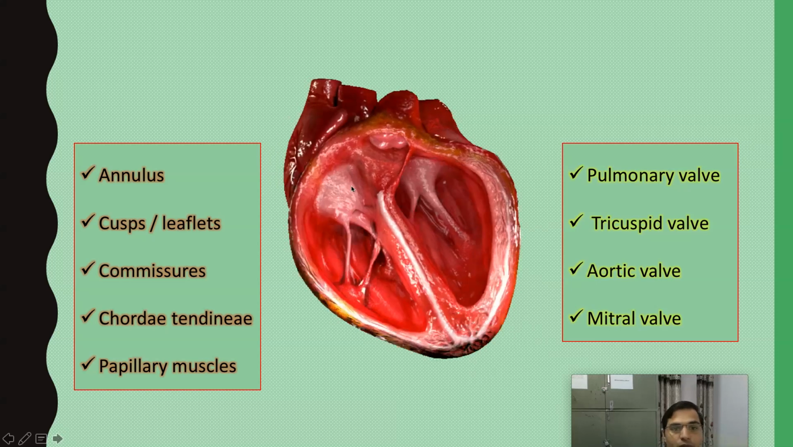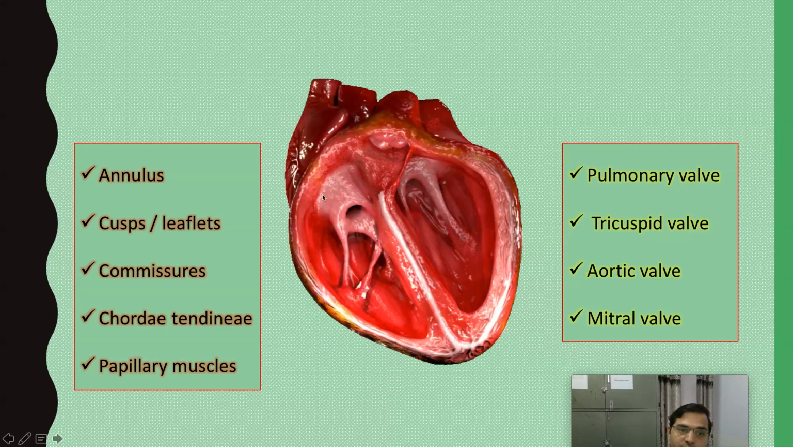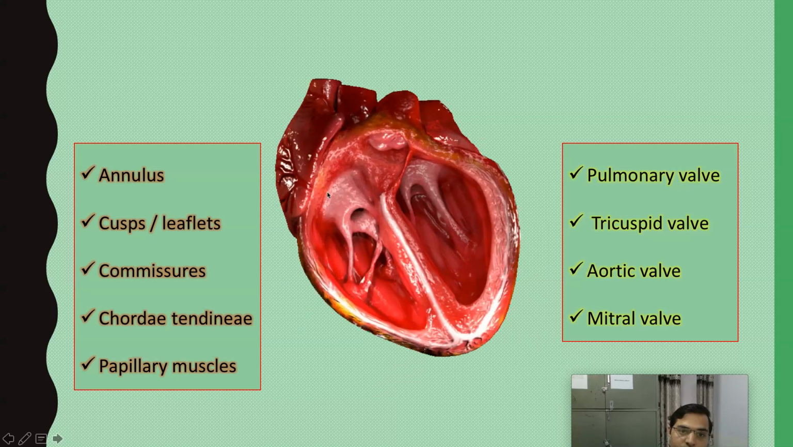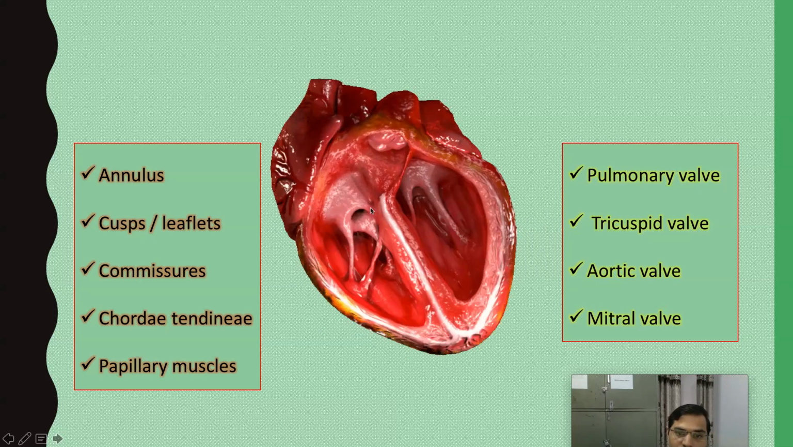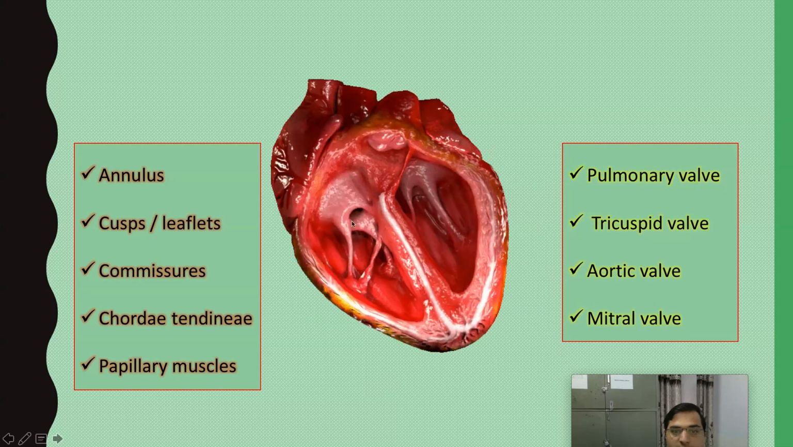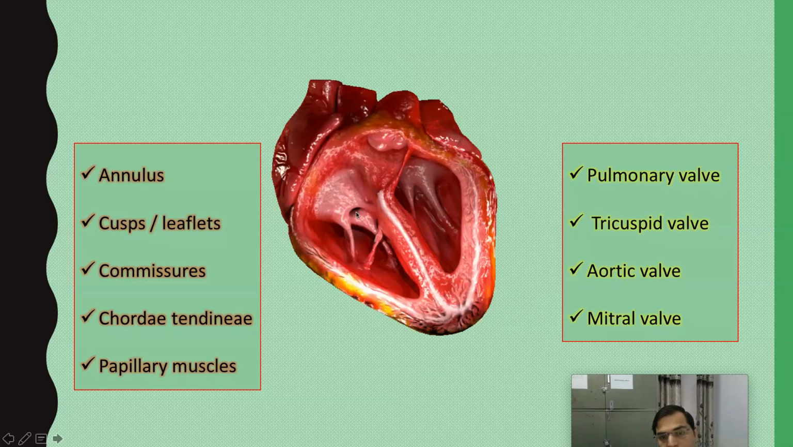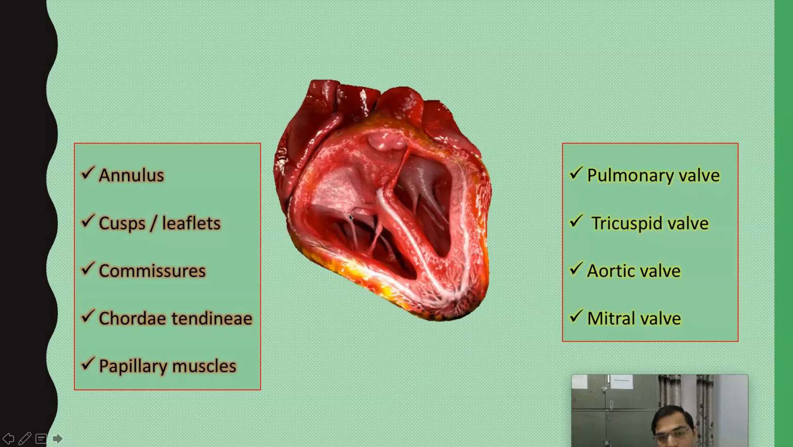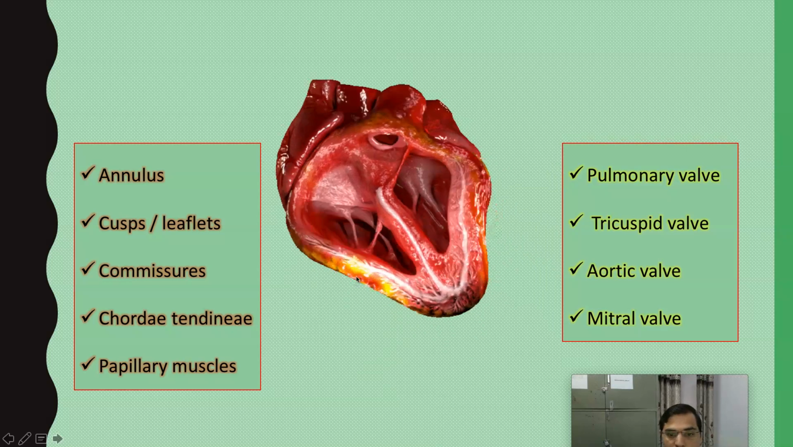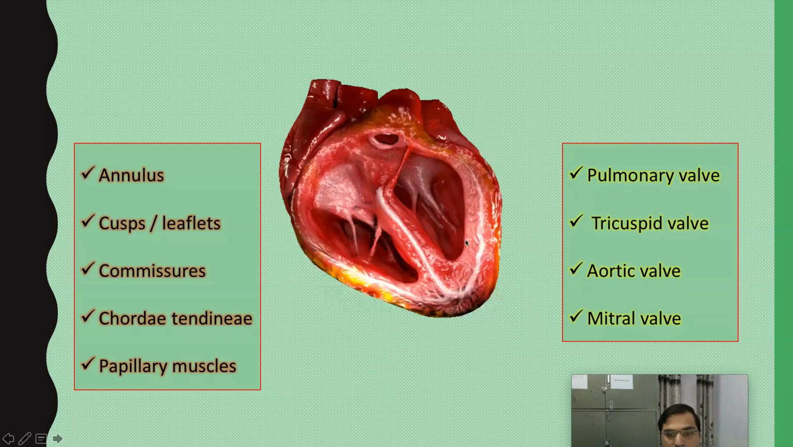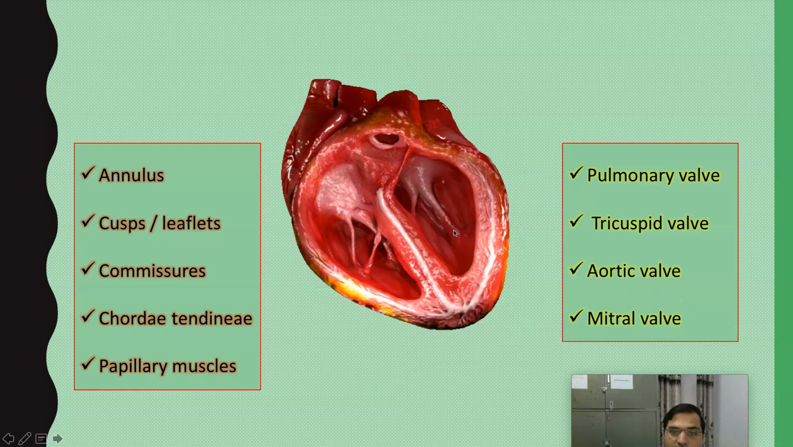So what we have learned: the annulus, the ring, on which this valve is attached. The cusps, the anterior cusp, the posterior cusp, and the septal cusp, right? And the commissure, where the anterior and the posterior valve are touching each other. That is called a commissure, the junction. Then the chordae tendineae, these small rope-like structures, and below these chordae tendineae are the papillary muscles, right? You can see papillary muscles here, the red color.